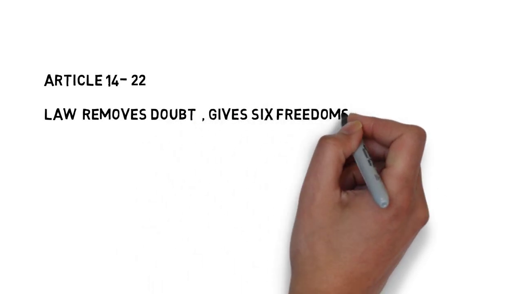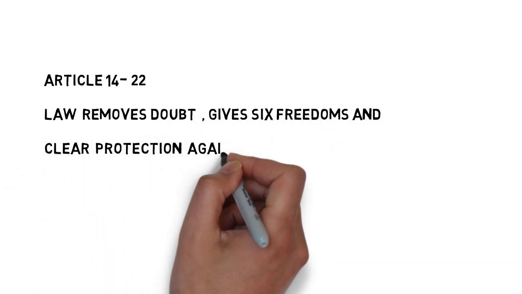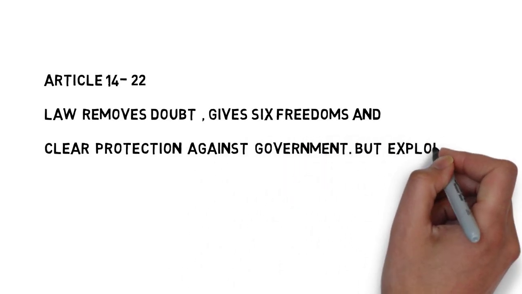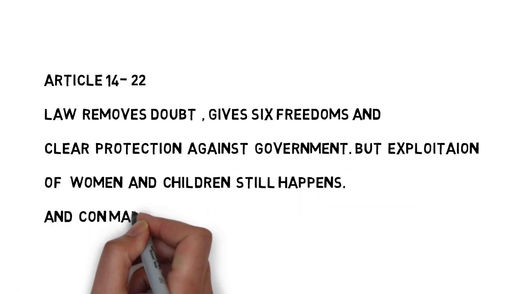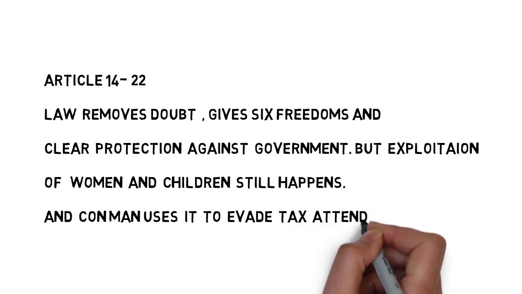Now to connect this trick and the above mentioned trick for Article 23 and 24, just remember the trick I have provided for Article 14 to 22. The trick was the sentence: law removes doubt, means equality, right to equality, equality before law. Then doubt gives us discrimination, right against discrimination. O is for opportunity, and U is for untouchability, and then T is for titles. Again, gives 6 freedoms, means Article 19, which contains 6 freedoms, and clear protection against government.